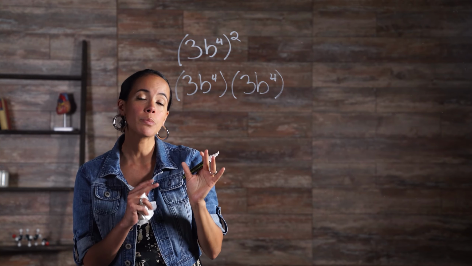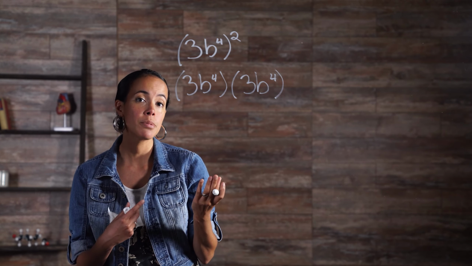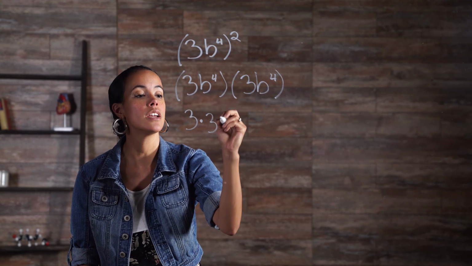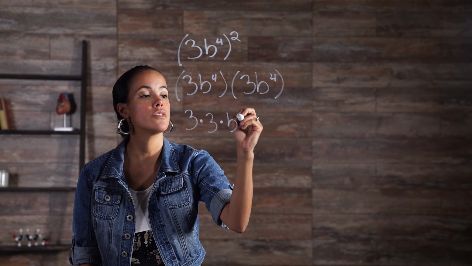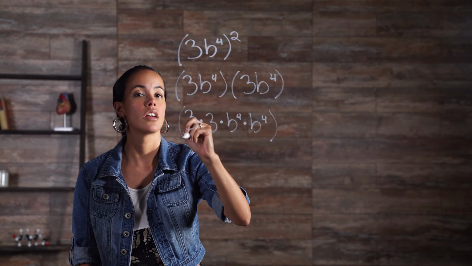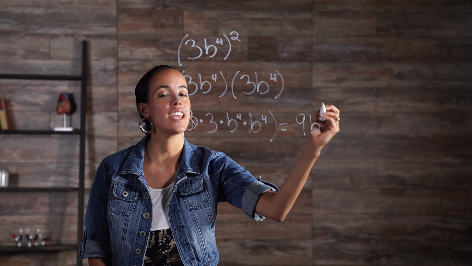Rearranging the factors to group the coefficients and the powers with the same base, b, and simplifying gives us 3 times 3 times b to the 4th times b to the 4th equals 9b to the 8th.